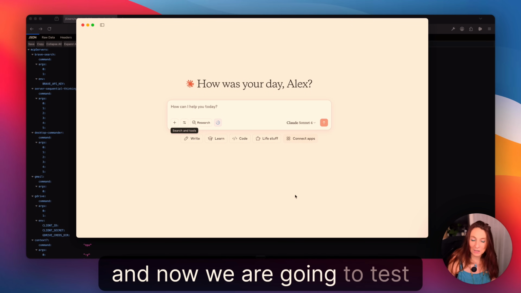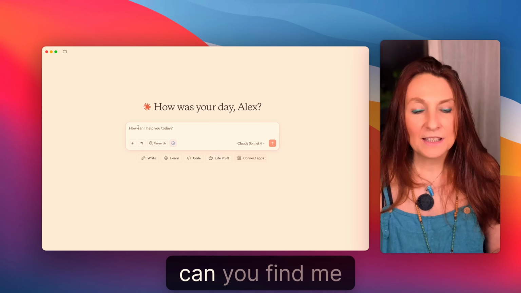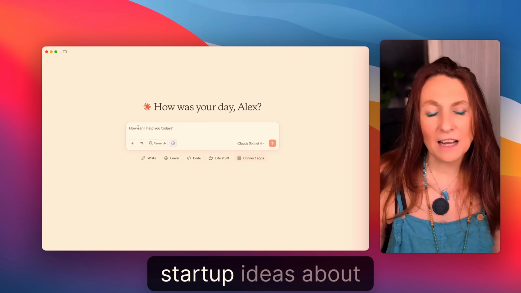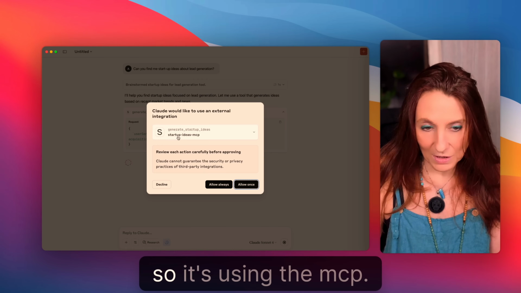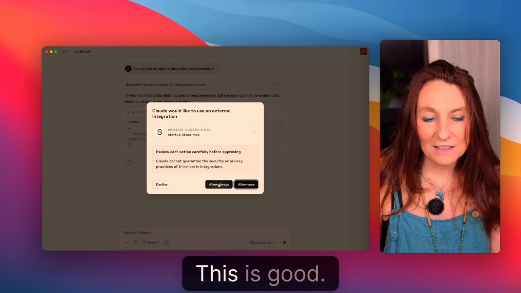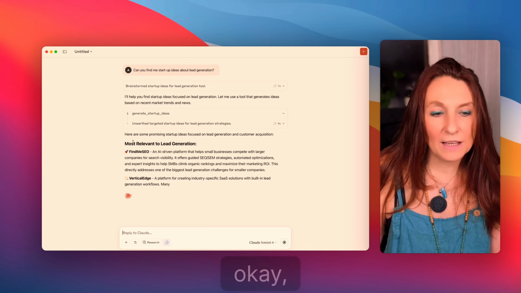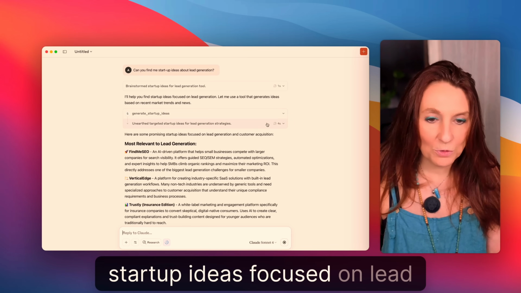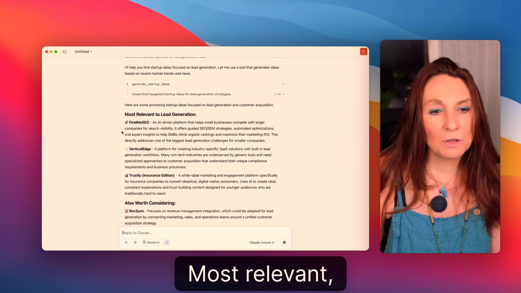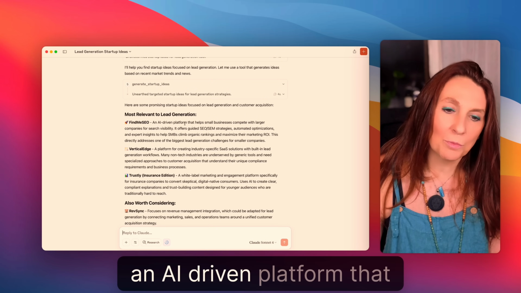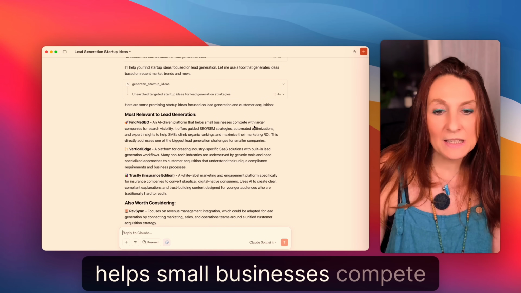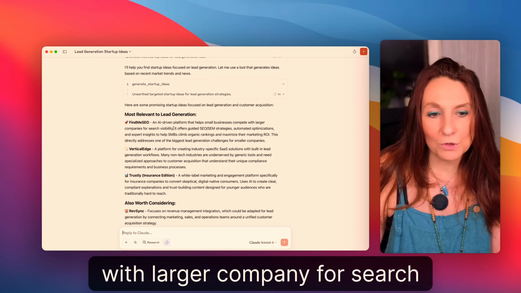And now we are going to test it. Can you find me startup ideas about lead generation? So it's using the MCP. This is good. Okay, here are some promising startup ideas focused on lead generation. Most relevant to lead generation, find me, SEO and AI-driven platforms that help small businesses compete with larger companies for search visibility.